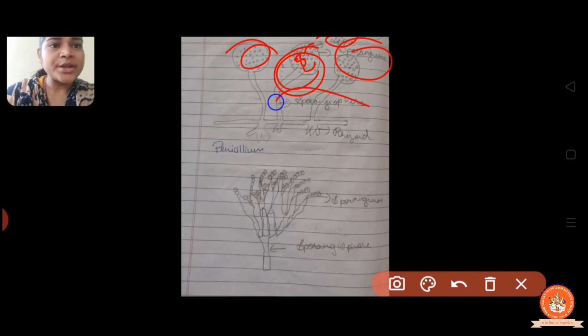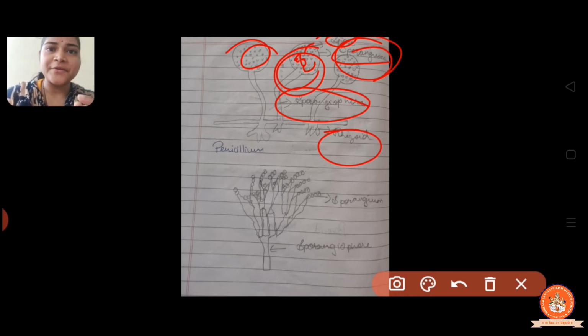And the sporangiophore is a special type of hypha that grows the sporangia on its tip, right? So on the tip of the fungi. So these are the spore, sporangium and sporangiophore. Now the last is the rhizoid. The rhizoid is a special type of hypha.